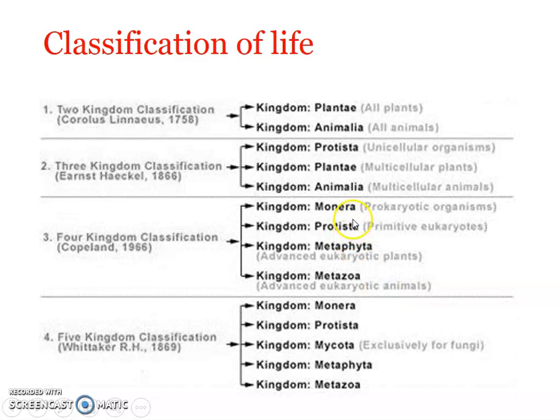Okay, so it was simply Monera, Protista, Plantae, and Animalia. Monera included all the prokaryotic organisms like bacteria and cyanobacteria. Protista included all the unicellular eukaryotes. Plantae included multicellular advanced eukaryotic plants. Metazoa or Animalia included multicellular eukaryotic animals.